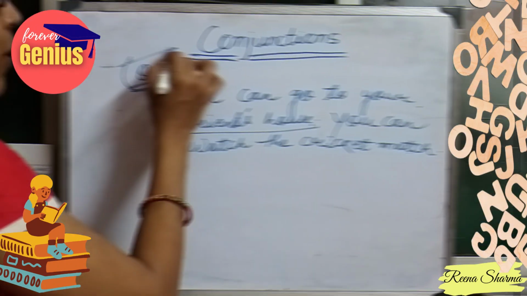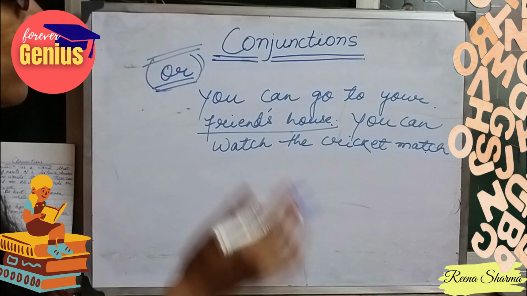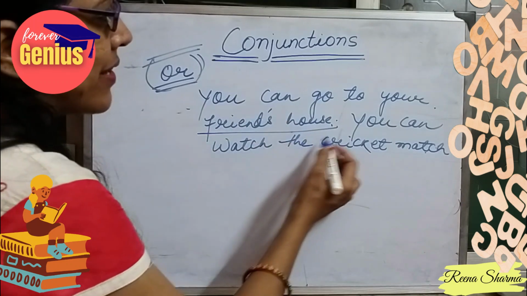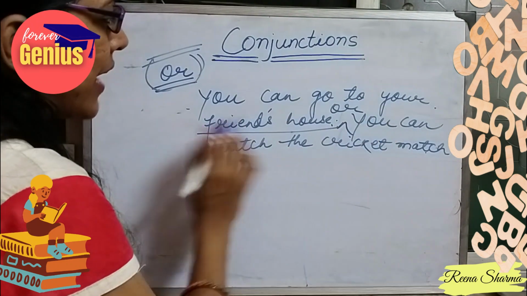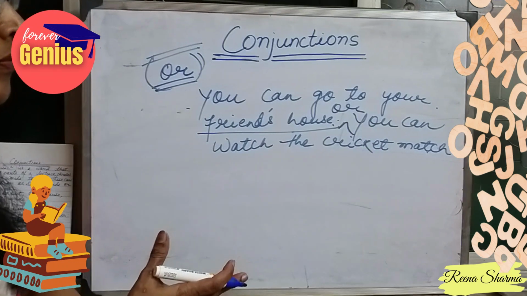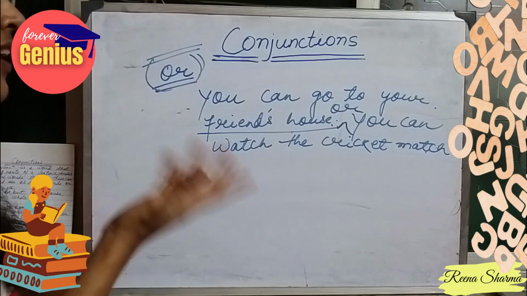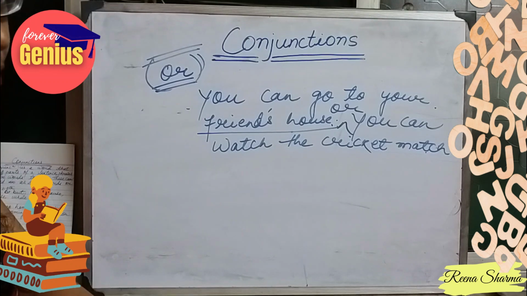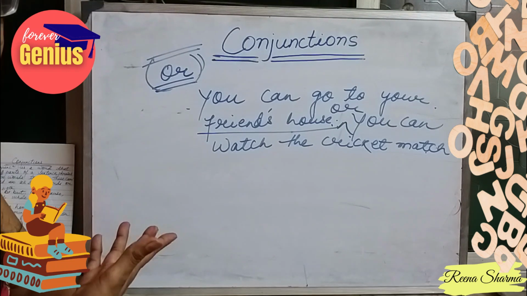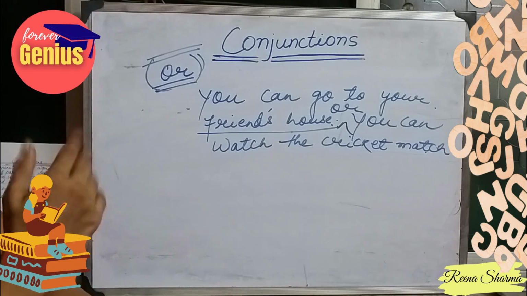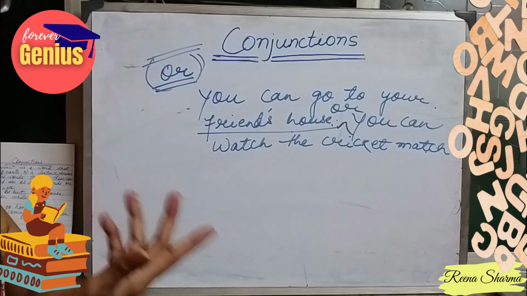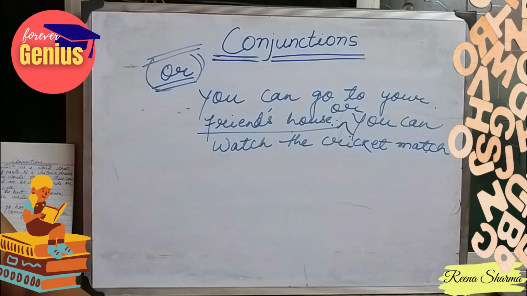When I want a condition, or when both is not applied, we can write, you can go to your friend's house or you can watch the cricket match. Either of the things is being given. In these types of sentences, we write or. We can also say, you can eat an ice cream or have a cold drink. Or you can go to play or you can sleep. So when there is an option, we prefer using or in those types of sentences.